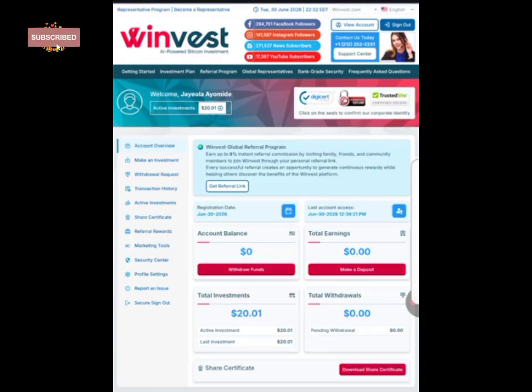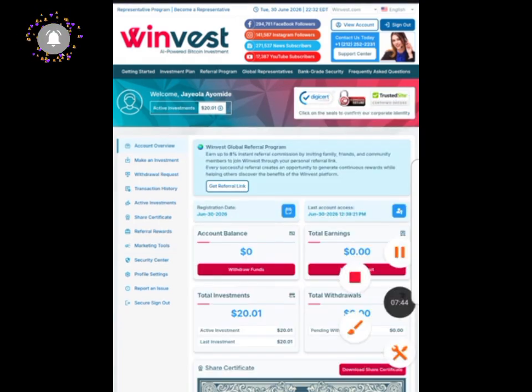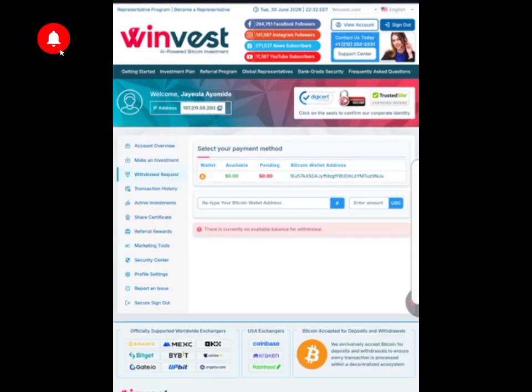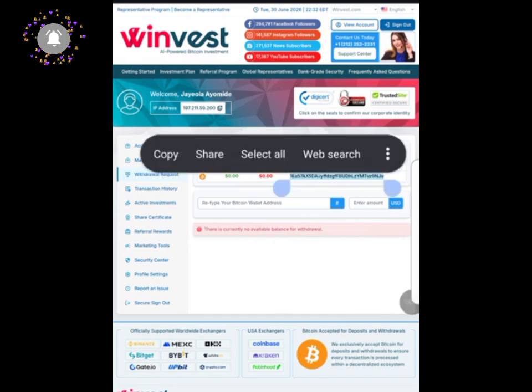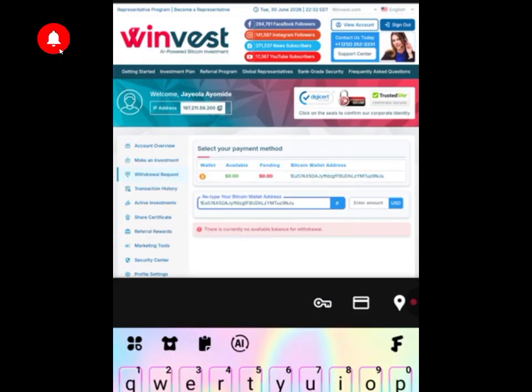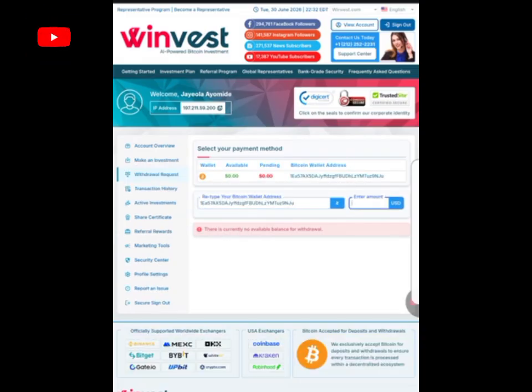If you want to withdraw, I already told you how. You must have a balance here. Then click on withdraw funds. Then you enter the amount you want to withdraw here, and your Bitcoin wallet address, the one that you entered when you registered, and I think it is here already. Yeah, that's it right here. You can just copy from here and paste it there, you enter the amount, that's if you have a balance. Then you click on proceed, you understand?